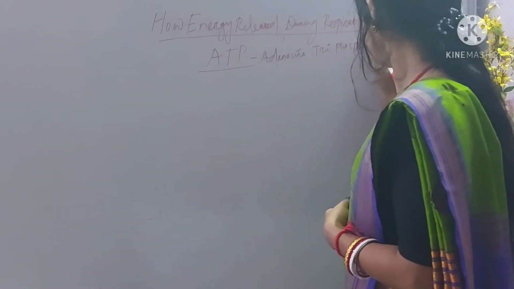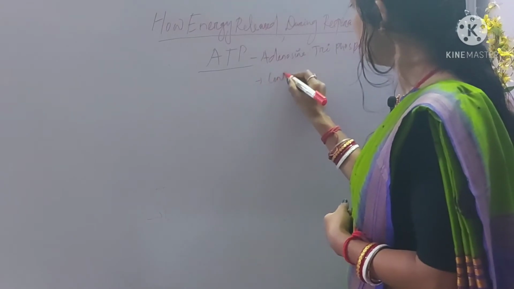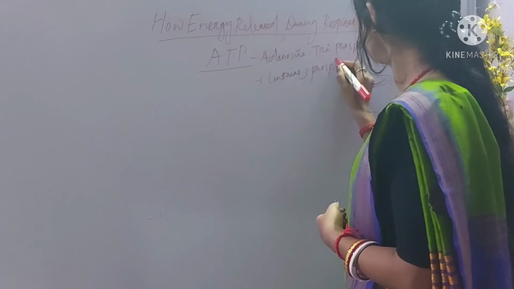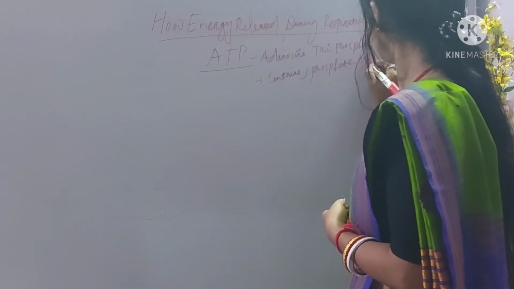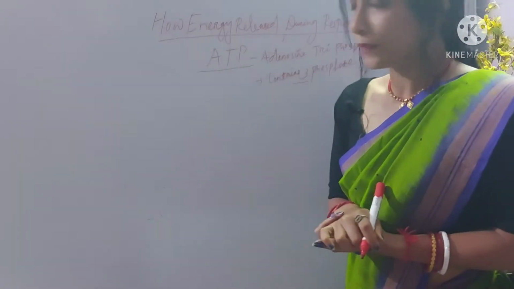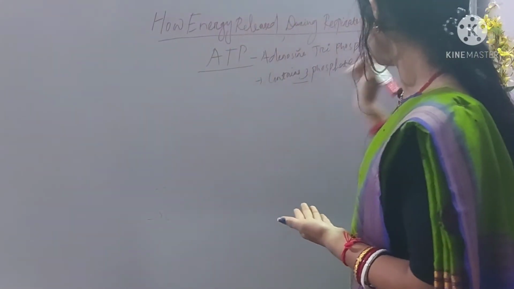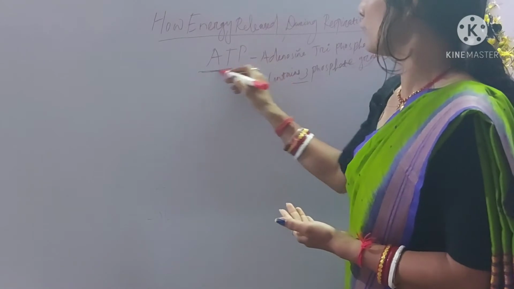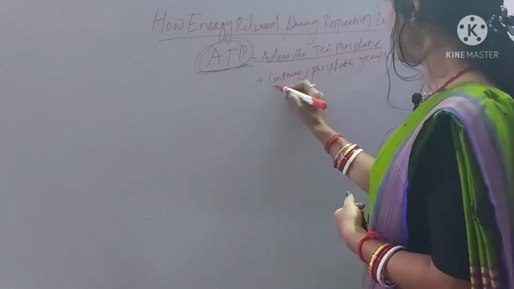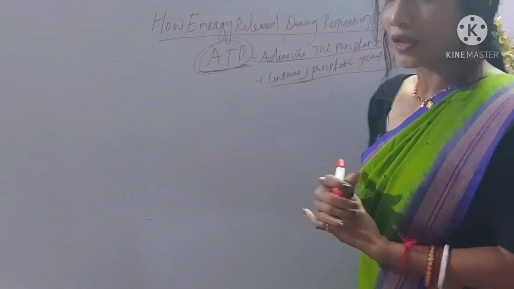That means it contains 3 phosphate groups. So energy is released during respiration and is stored in the form of ATP, adenosine triphosphate, which contains 3 phosphate groups.